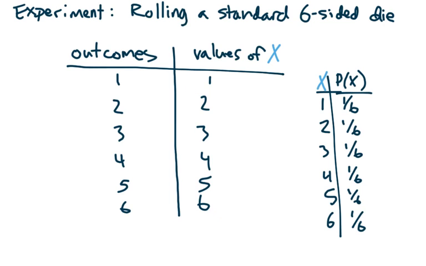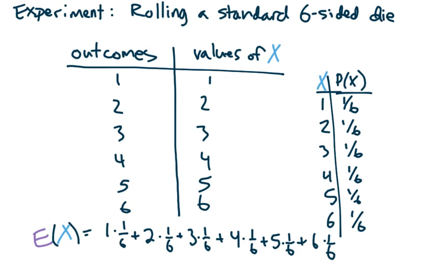So each of these has a 1 in 6 chance of happening. So here are the values of x, and here are their probabilities. So the expectation is going to be each value of x times its probability. And then you take the next value of x and you multiply it by its probability. I'm going to take this times this plus this times this plus this times this, etc.